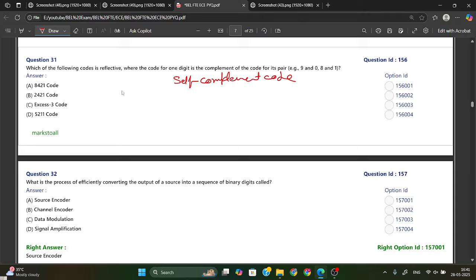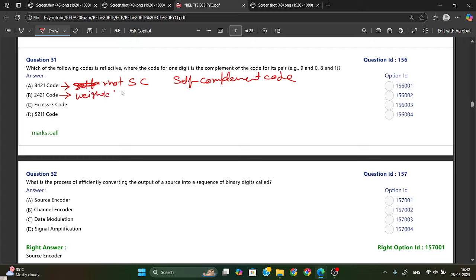From all the options, 8421 is not a self complement code, it is a BCD code. Also, 2421 is nothing but a weighted code.